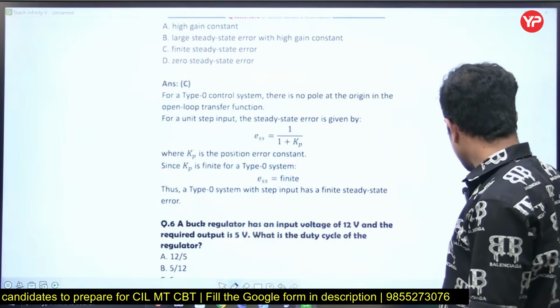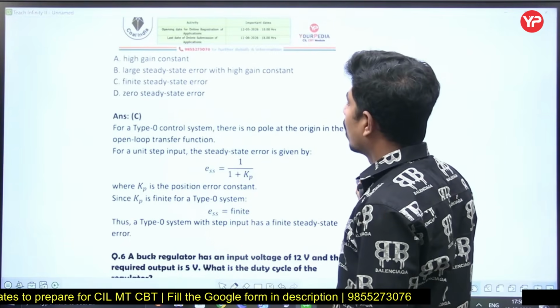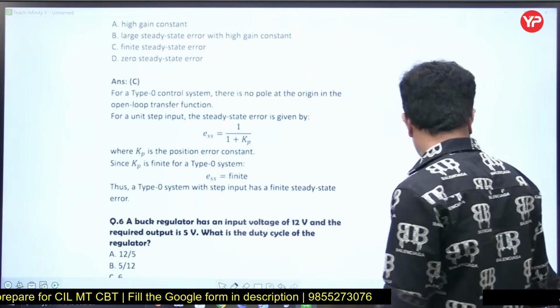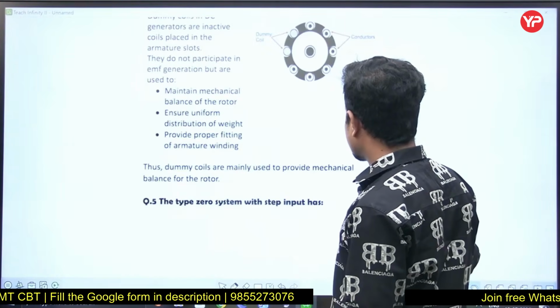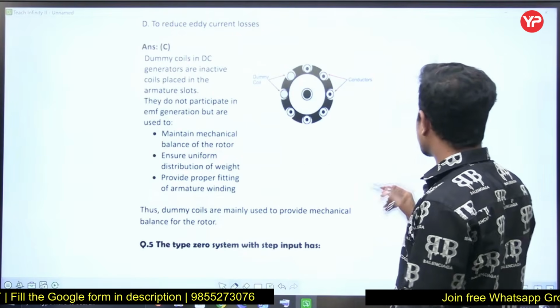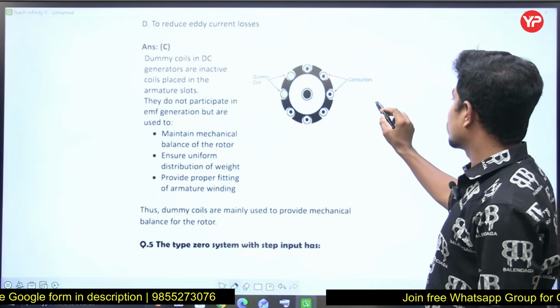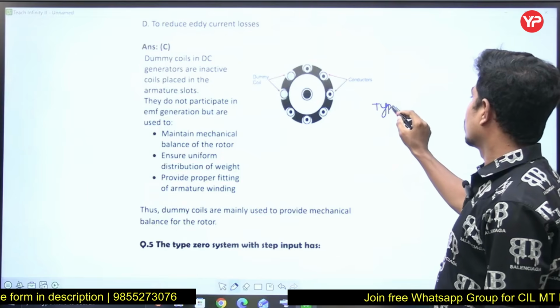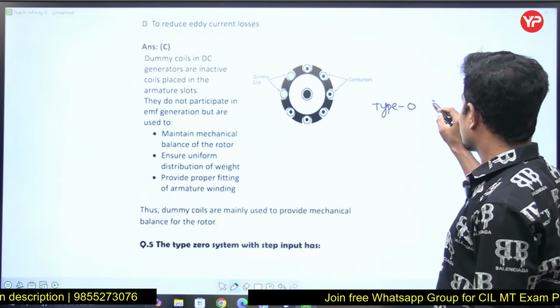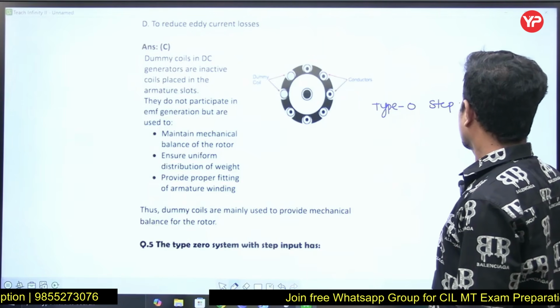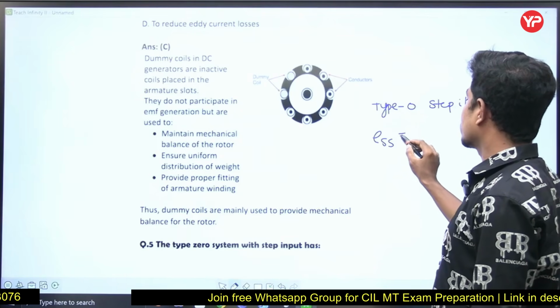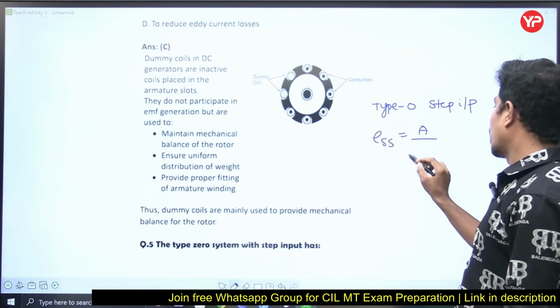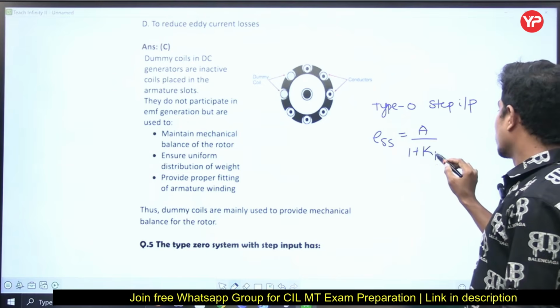Next, this question is from control systems. You see what he's saying, the question is there in the previous page itself. The type 0 system with step input will have steady state error of ESS is equal to A by 1 plus Kp.